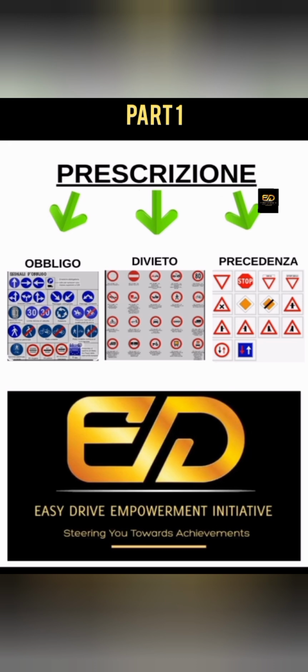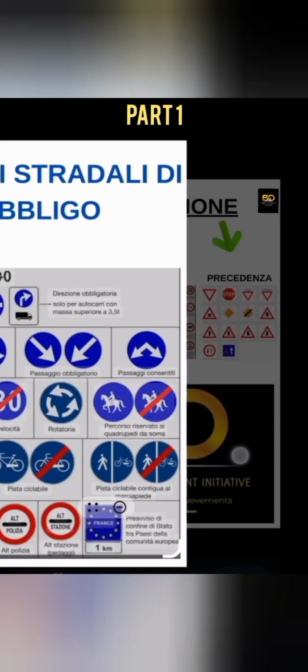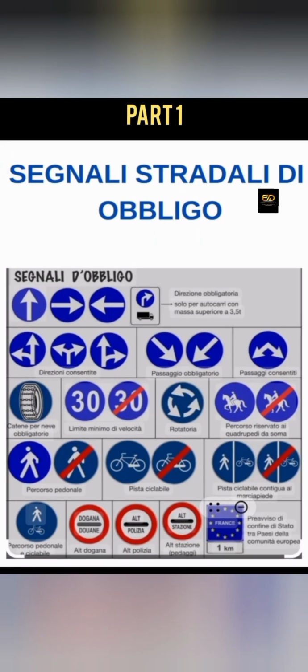Another thing you should remember is that apart from obbligo signs, all the divieto signs and precedenza signs are also under prescription. But today what we are doing is obbligo signs. The signs we are going to be treating today, they can call them obbligo and they can call them prescription. But it doesn't mean that they can call them divieto. No, they are not divieto signs, they are not precedenza signs, they are obbligo signs, and another name they can answer is prescription.